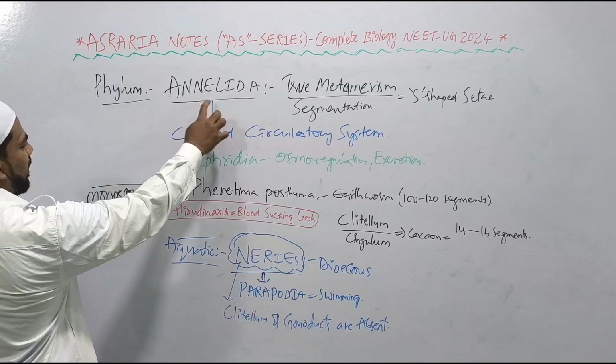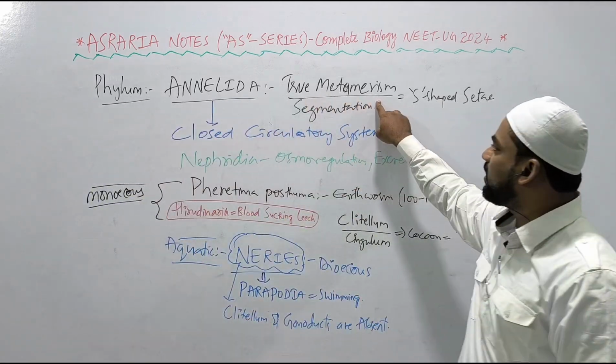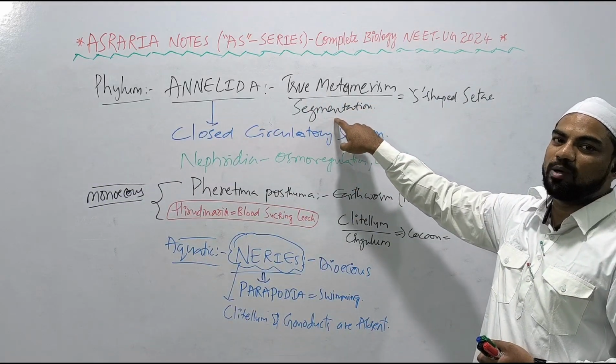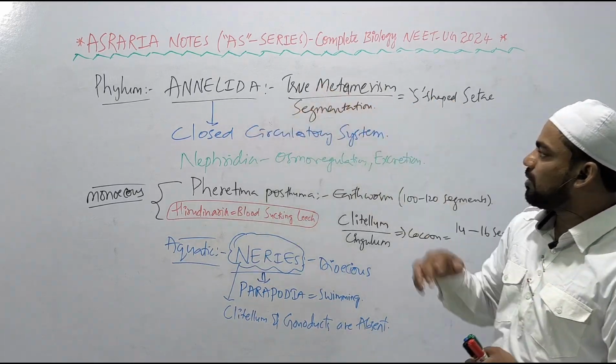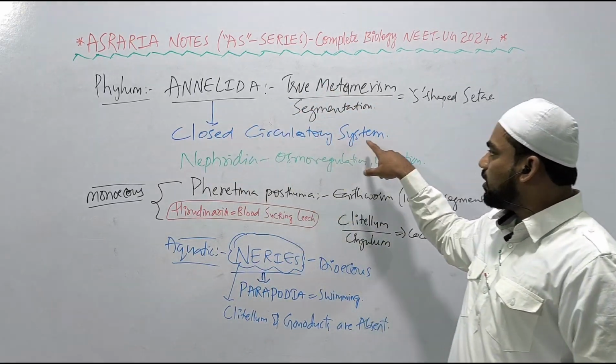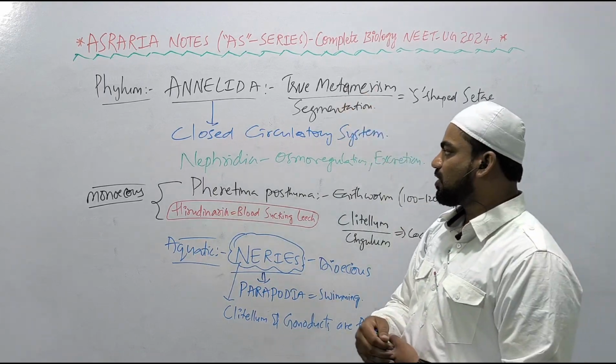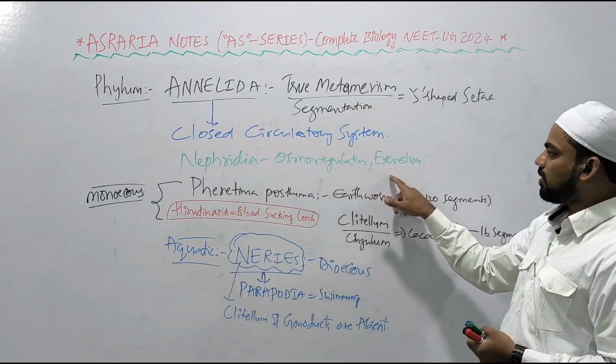चलिए, मिलते हैं phylum Annelida, right? They show true metamerism. Metamerism means segmentation of the body into segments, by setae, S-shaped setae, right? So Annelida shows true metamerism, segmentation. Closed circulatory system, blood vessels appear in the Annelida for the first time. Nephridia are the structures which help in osmoregulation and excretion.